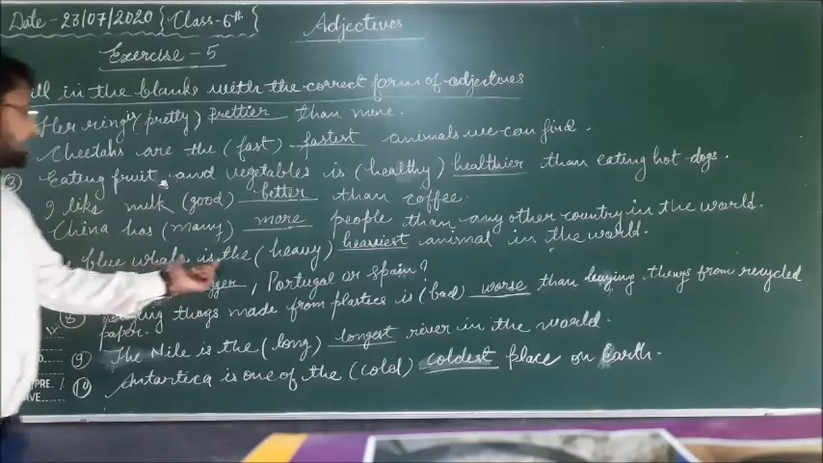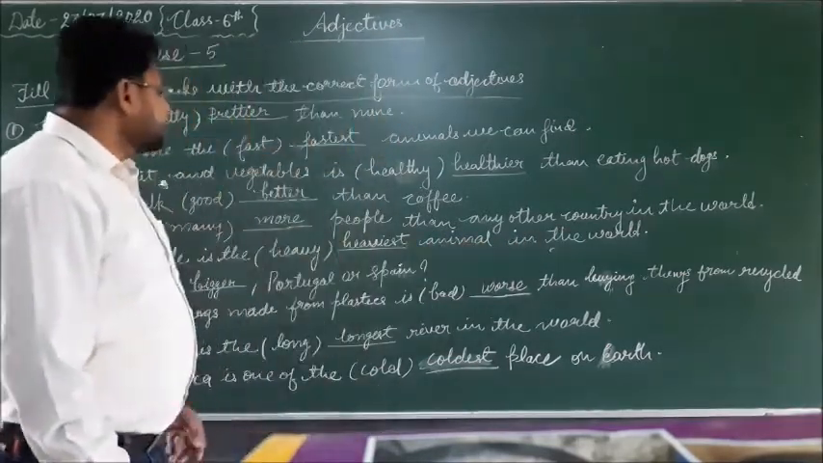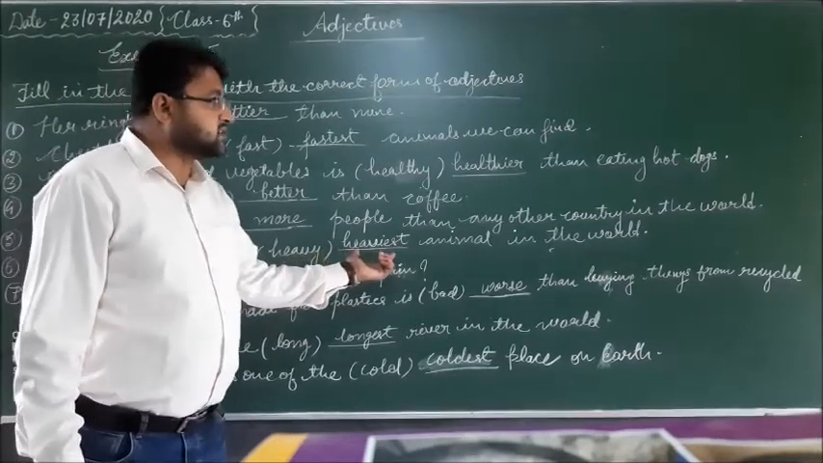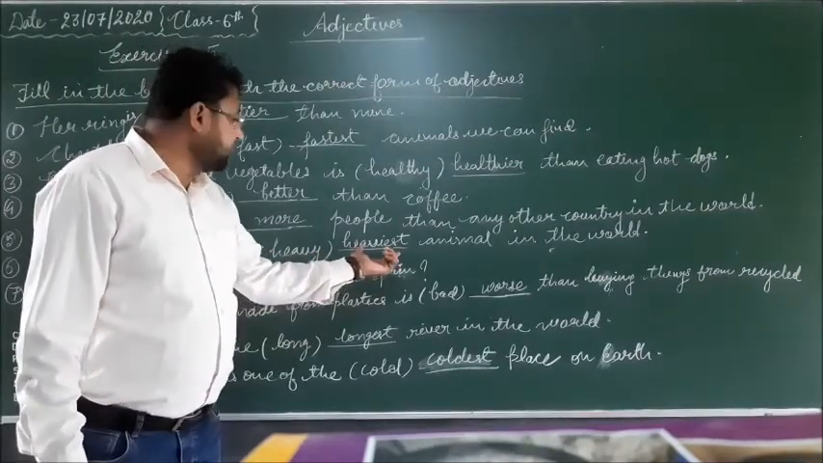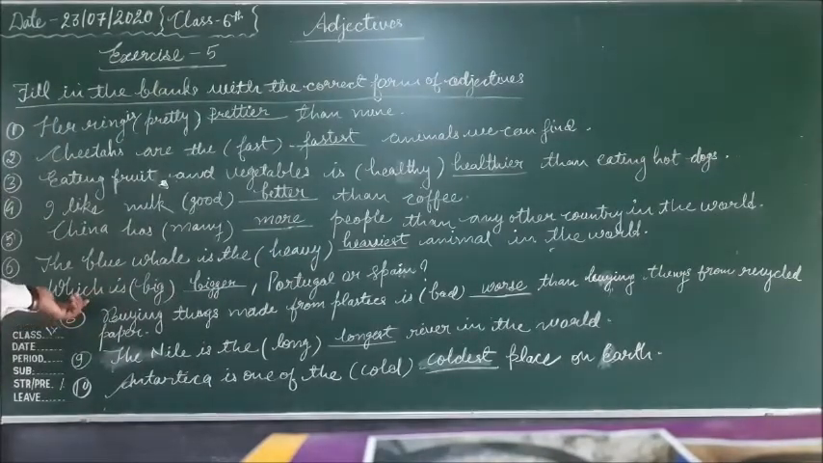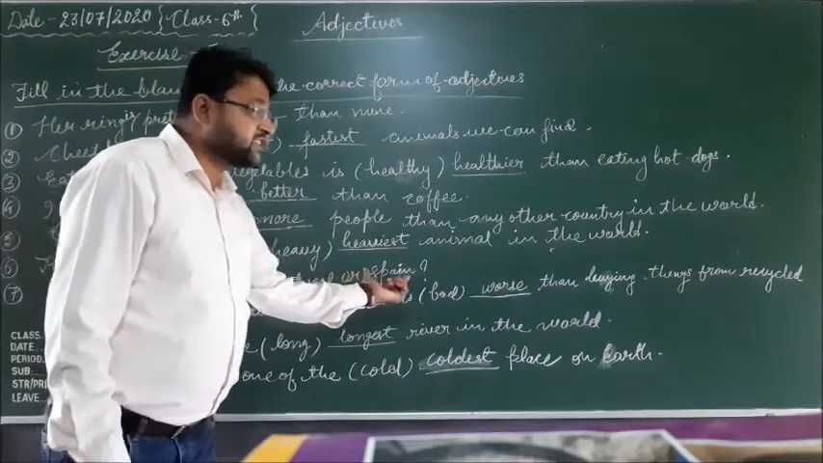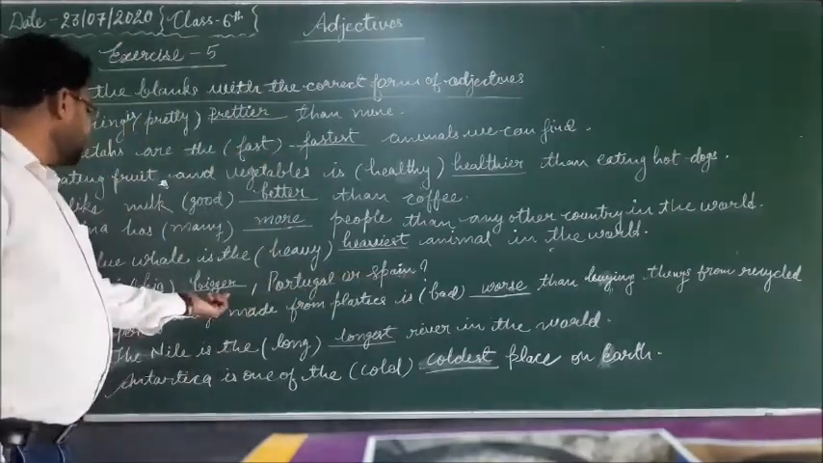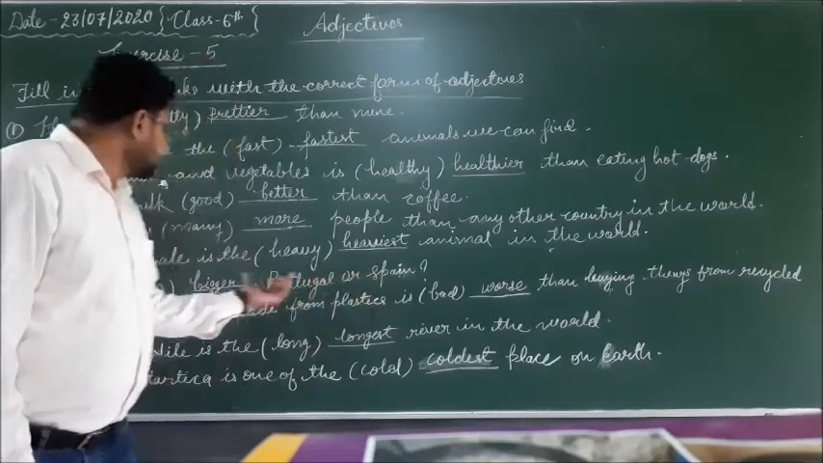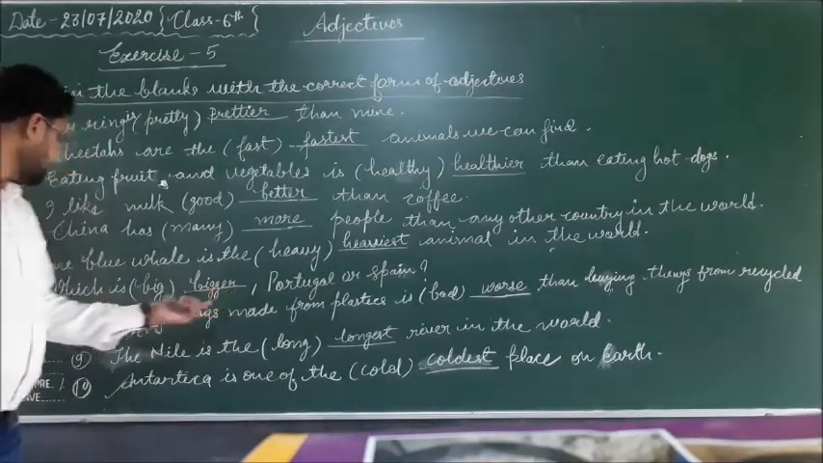The blue whale is the dash animal in the world. So it is the superlative degree: heavy, heavier, heaviest. So heaviest is the superlative degree of heavy. And seventh number, which is dash, Portugal or Spain? Here is the comparison between Portugal and Spain. So that will be the comparative degree, bigger.